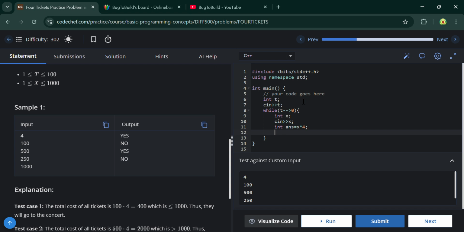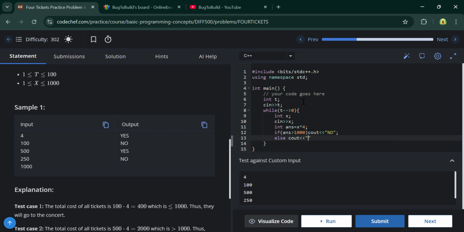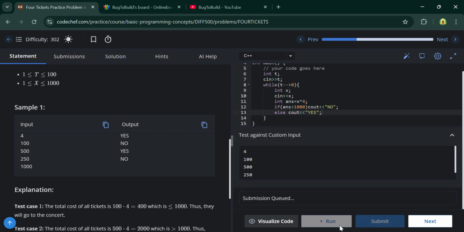Then you check if answer is greater than 1000. If it is greater than 1000, then you print no, else cout yes.